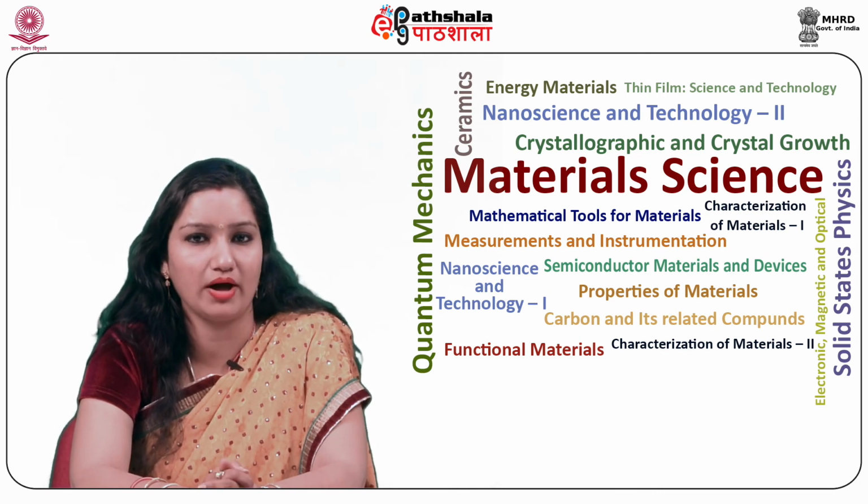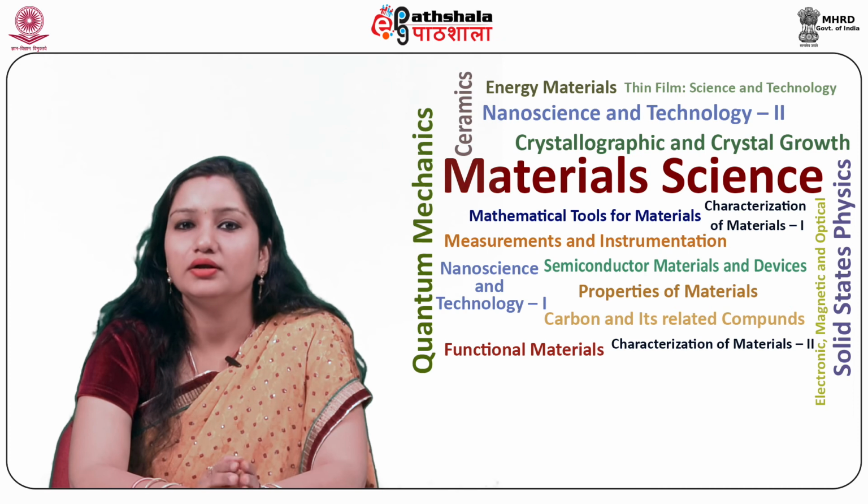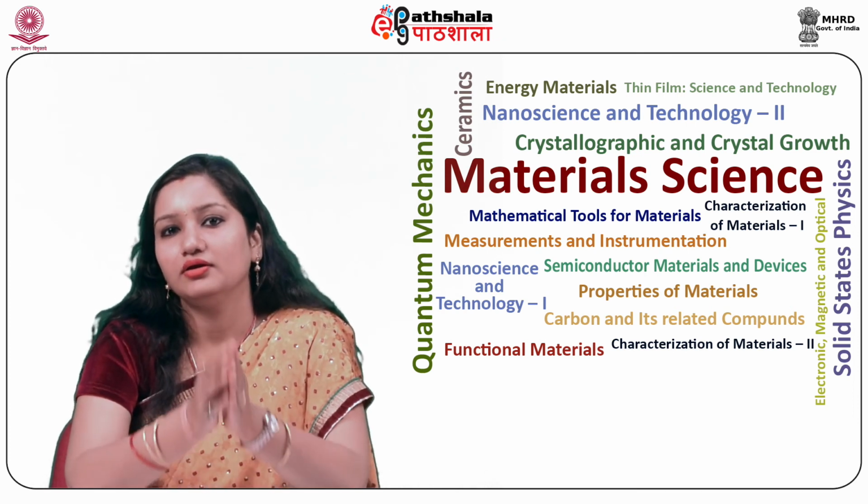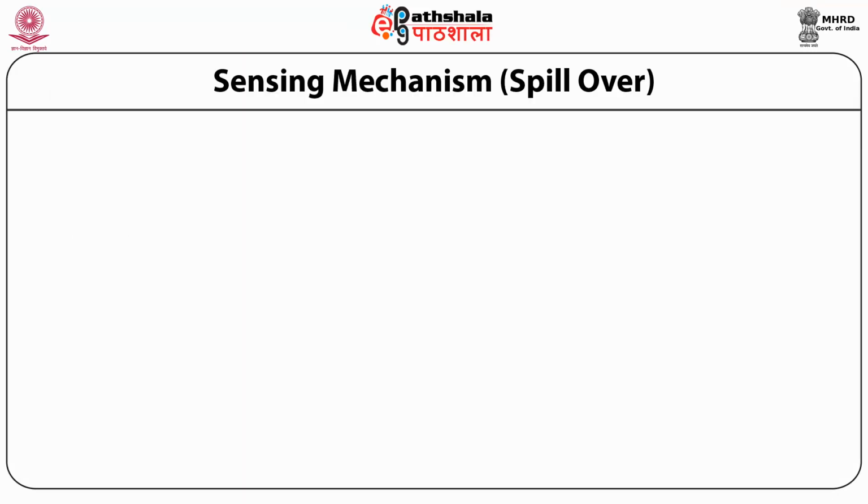Keeping the above listed requirement in mind, currently tin oxide based gas sensors are being utilized for targeting various gases. So now let us discuss one of the sensing mechanisms, which is the spillover mechanism. Here we are taking the example of tin oxide as the thin film used for gas sensing application, and the metal catalyst can be anything, let's say palladium, platinum, etc.